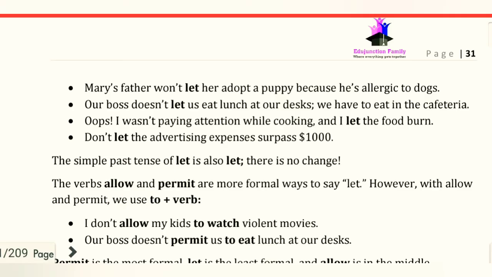Now we have the sentence, "Mary's father won't let her adopt a puppy because he is allergic to dogs." So here we use let with a person or thing, and we have the verb in base form.